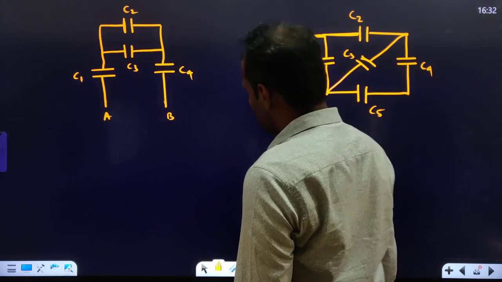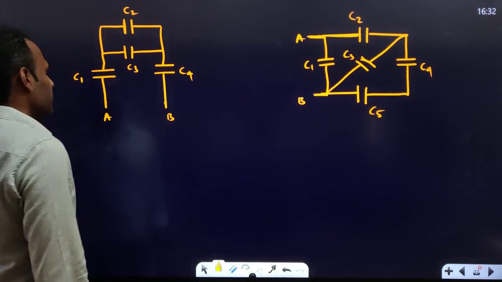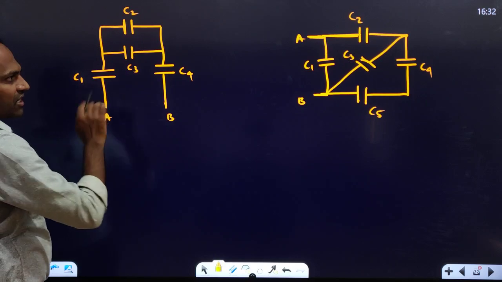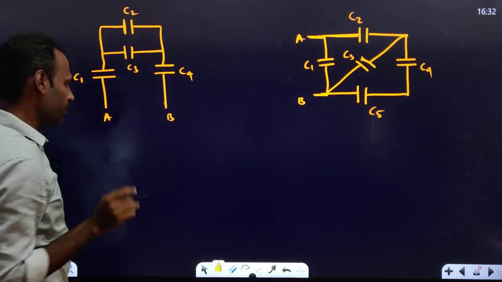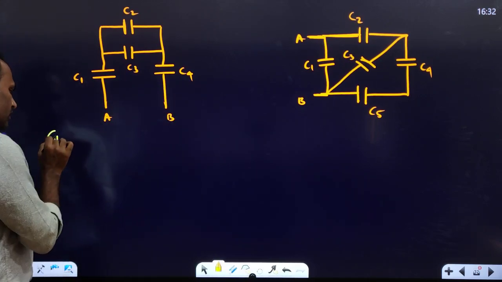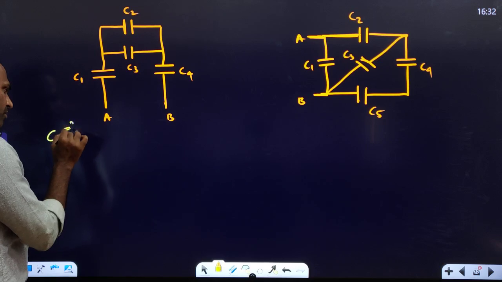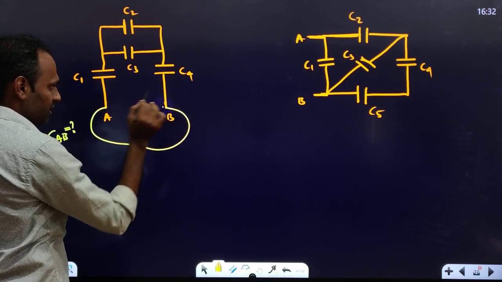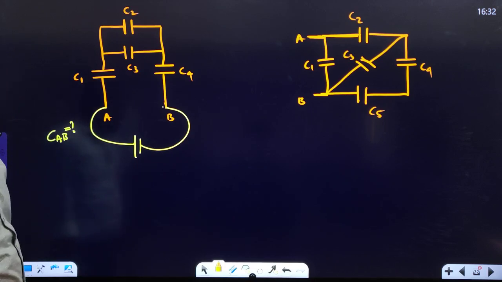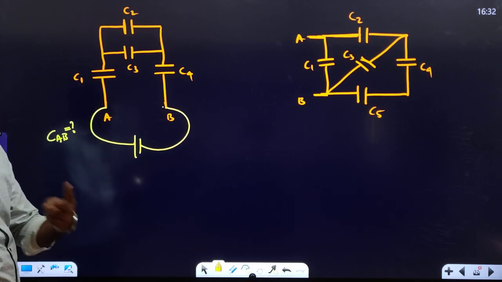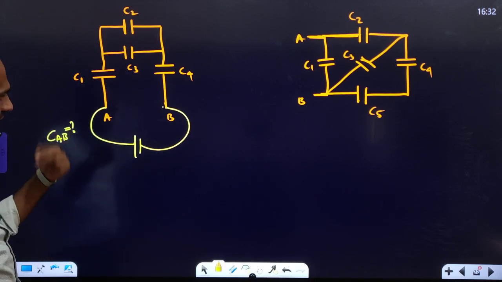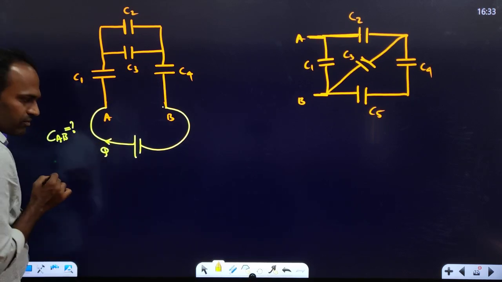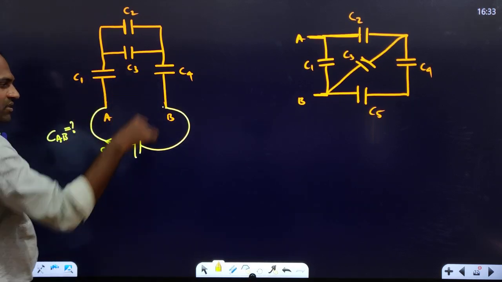How to find the combination? Some people find it tough to identify the combination. So I will tell you a simple way. If they are asking you the effective capacitance between A and B, then between these two points a battery is connected. Between whichever two points they ask the effective capacitance, there you have to connect a battery. A charge q will come out from this battery.